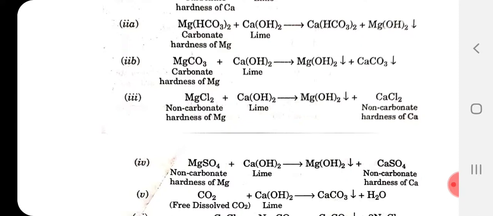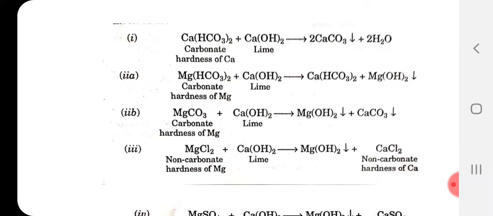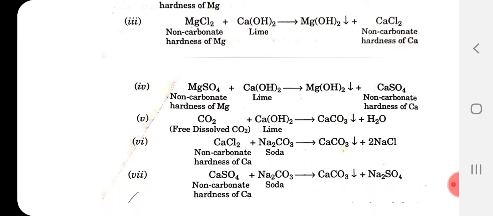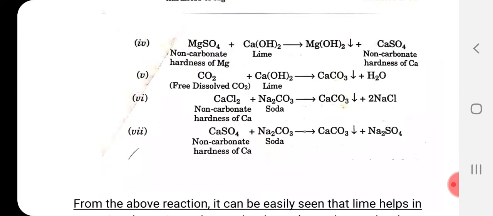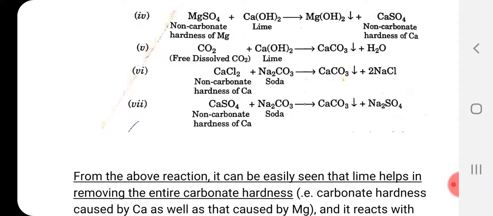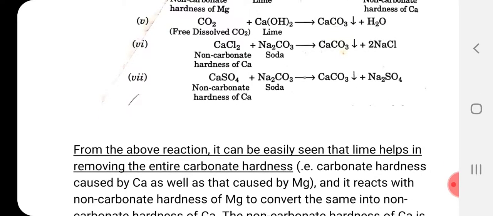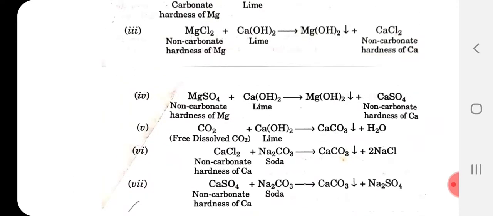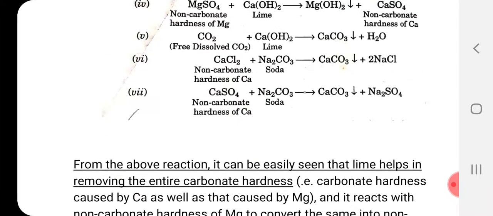One example on MgCO3, one example on CaCO3 and one example on MgSO4. If you give those, that is enough. If it is asked, write 3 to 4 equations in the answer. You are capable of at least remembering 3 to 4 equations here, so that can be easily written in the exam.